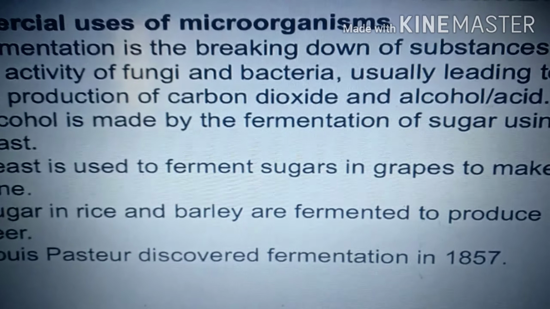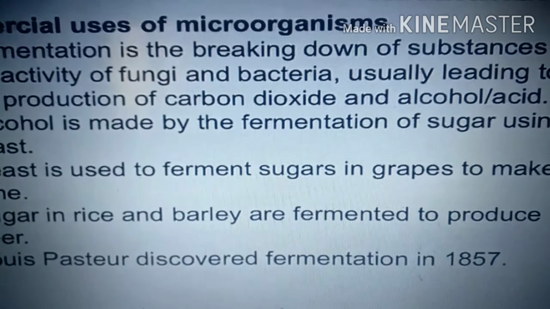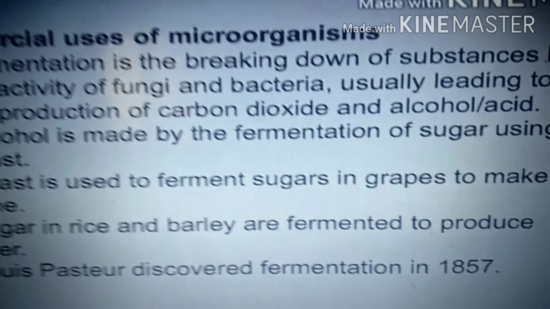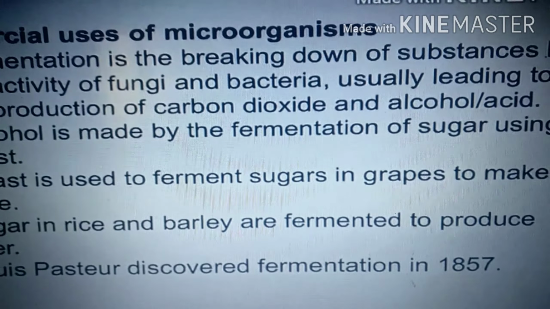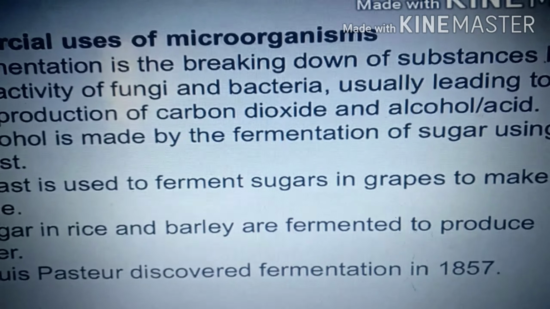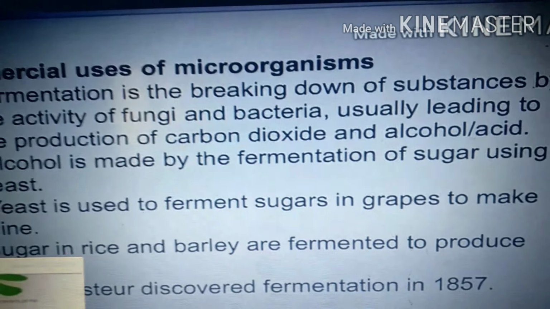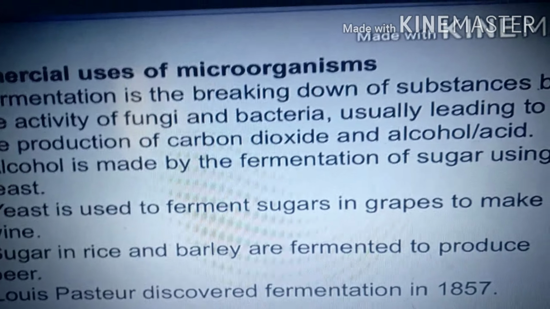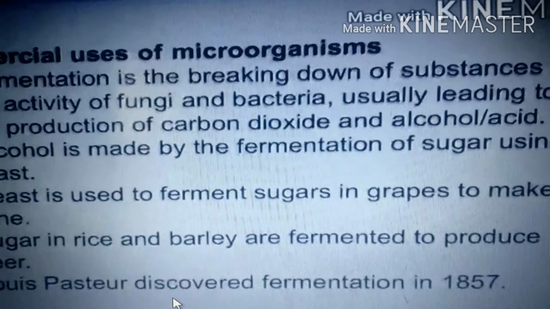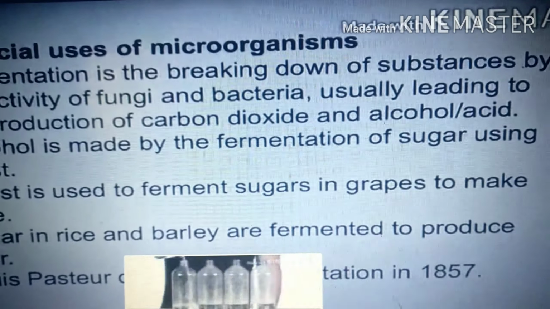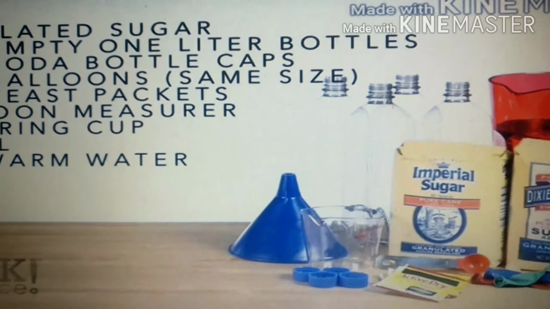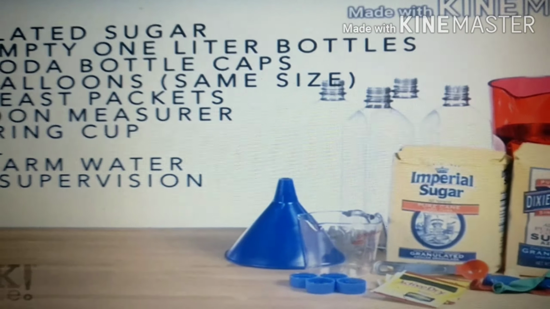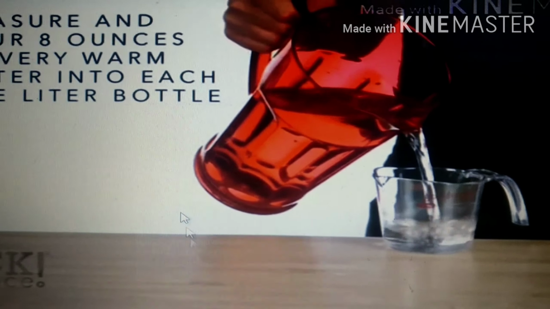So yeast is used to ferment sugars in grapes to make wine also. Sugar in rice and barley are fermented to produce beer. Louis Pasteur discovered the fermentation process in 1857. In the year 1857, the fermentation process came to be known by the great scientist Louis Pasteur. Okay, let us do a small activity to understand it clearly.